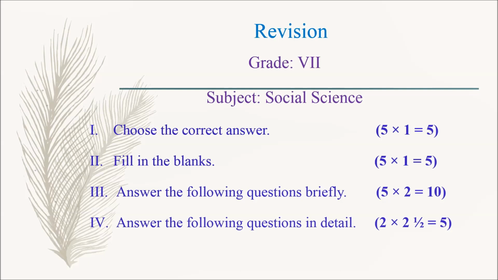First, you have to read the question carefully. Then, you have to write the question number 1 and then write the correct option. If B is correct, then write option B and write the correct answer. Likewise, you have to answer all the 5 questions.